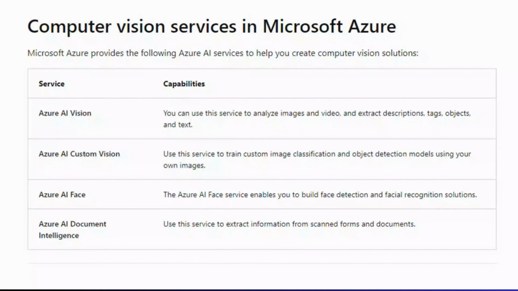Second is Azure AI Custom Vision. We can use this service to train custom image classification and object detection models using our own images. In Azure AI Face, this service enables us to build face detection and facial recognition solutions. And our next service is Azure AI Document Intelligence. We can use this to extract information from scanned forms and documents.